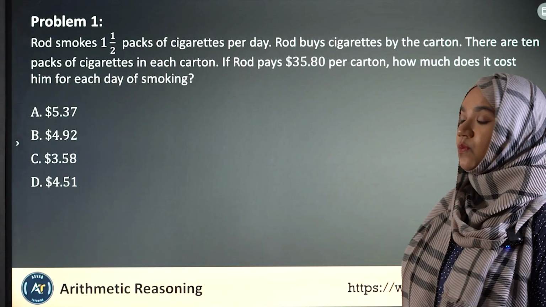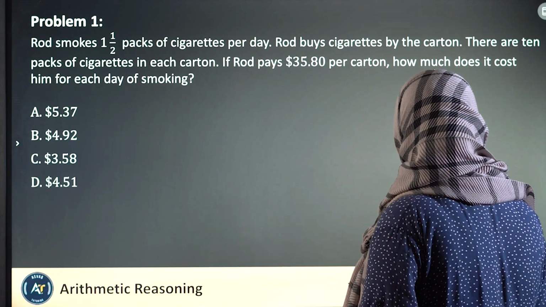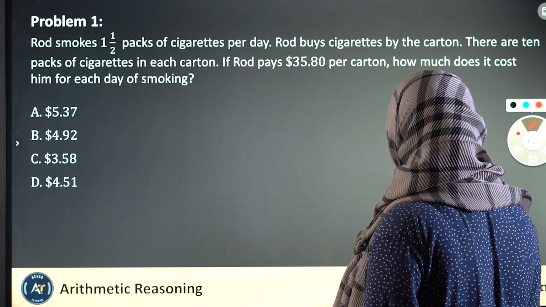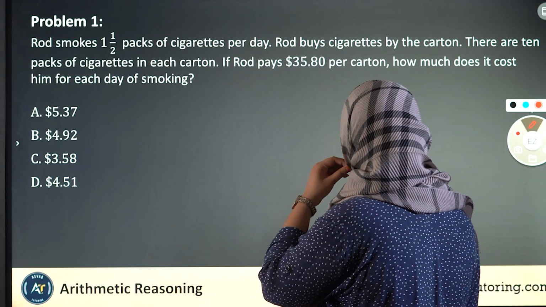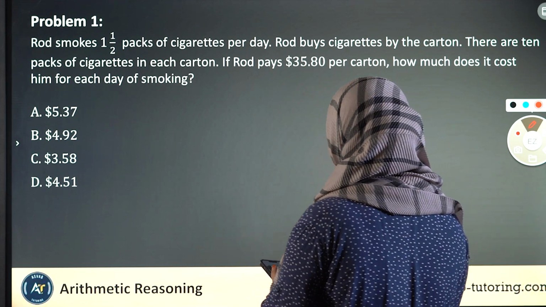Let's look at problem number 1. Rod smokes 1.5 packs of cigarettes per day. Rod buys cigarettes by the carton. There are 10 packs of cigarettes in each carton. If Rod pays $35.80 per carton, how much does it cost him for each day of smoking?